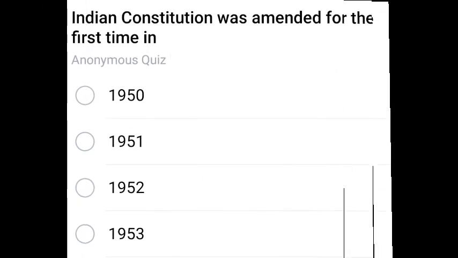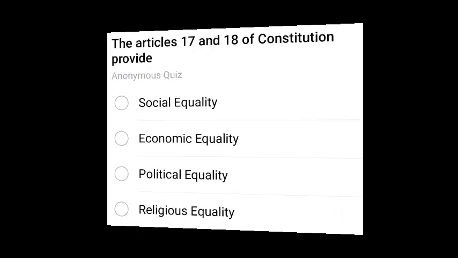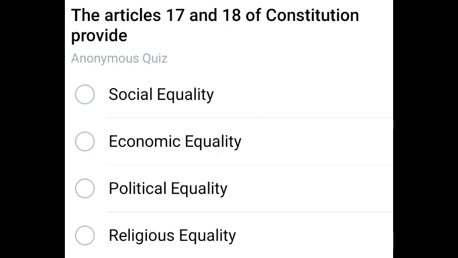Next question. Indian Constitution was amended for the first time, repeated question, in 1951. Came into force in 1950, was amended for the first time in 1951. So remember. Next question. Article 17 and 18, again repeated question, social equality. Next question.